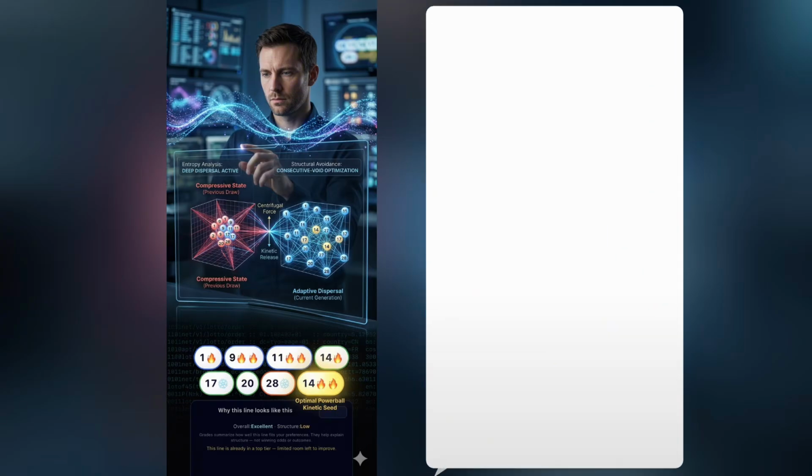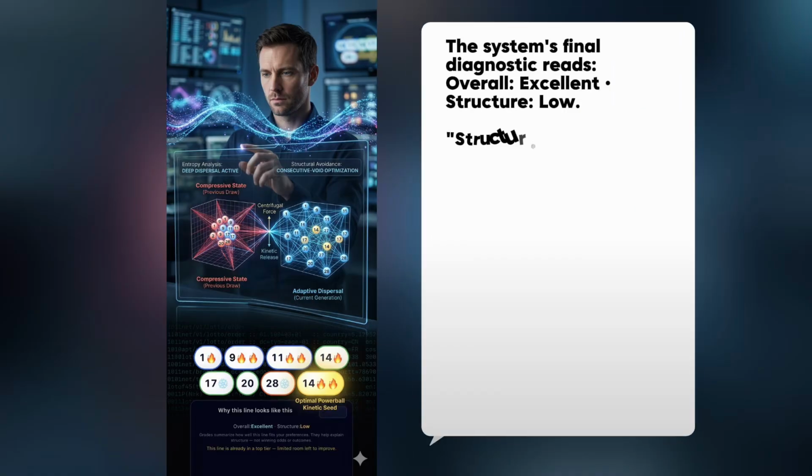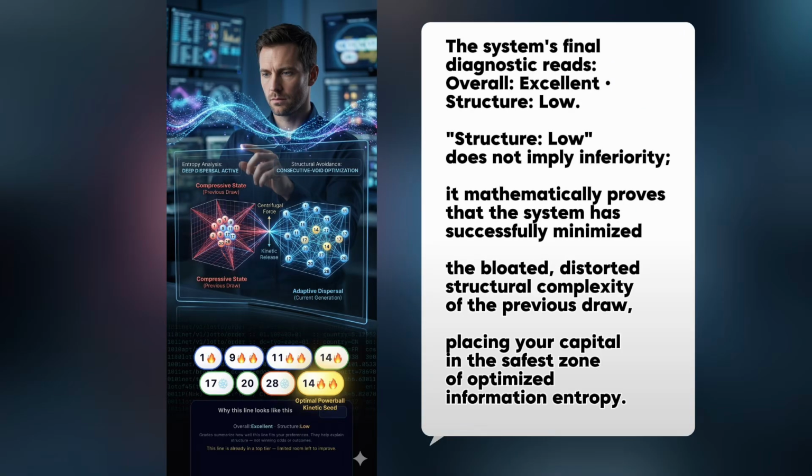The leading numbers 1, 9, 11, 14 act as high-momentum, hot clustering vectors to capture current flow dividends, while the trailing 17 and 28 serve as extreme cold anchors to hedge against low-frequency anomalies. Most remarkably, Powerball 14 is targeted as an optimal kinetic seed with double fire intensity, perfectly locked at the crossing intersection of global mean regression. The system's final diagnostic reads, overall, excellent.